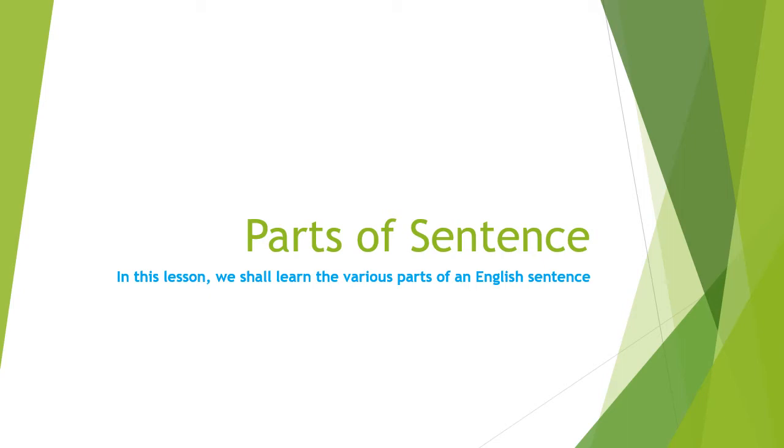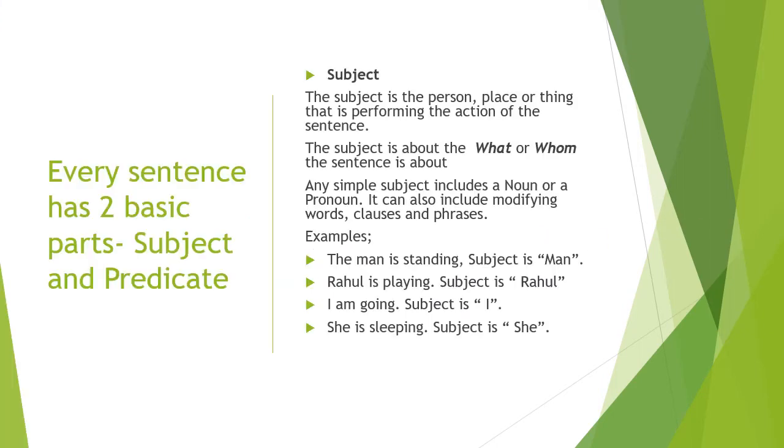So in this lesson we are going to learn about the various parts of sentences. Every sentence has basically two basic parts, a subject and a predicate. There are other parts also, but right now we are going to talk only about subject and predicate. So what is a subject? The subject is a person, place or thing that is performing the action of the sentence. Always remember, it is either a place, person or thing.